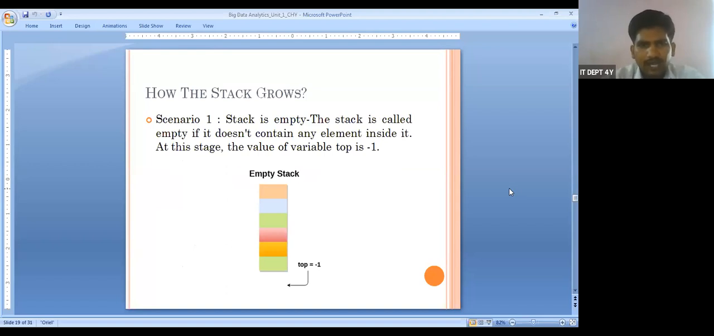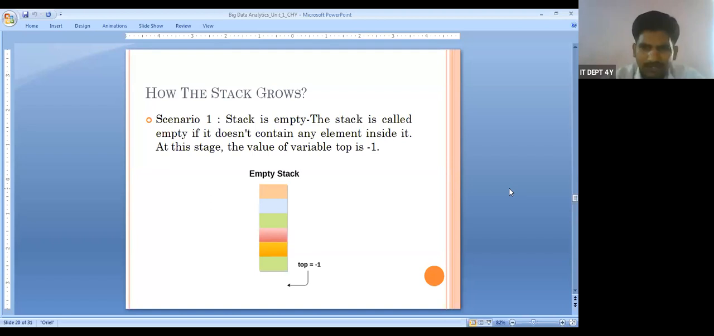Then another one is how these stacks work. We have come across the operations push and pop. How are these push and pop operations done? The first scenario is when the stack is empty. What does it mean for the stack to be empty? The stack is called empty if it does not contain any element inside it. At this stage, the value of the variable top is -1.